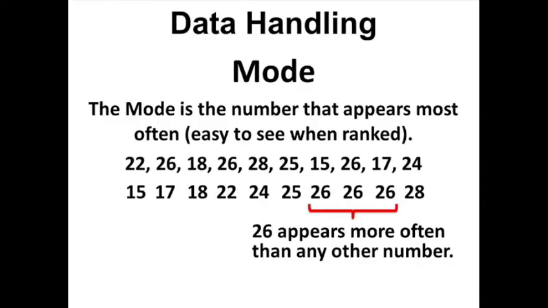Next topic is mode. How to find mode? Dear students, mode is the number which is repeated most often. It's very easy to find. Here in this particular example, 26 is repeated 3 times, so we can say that mode is 26.